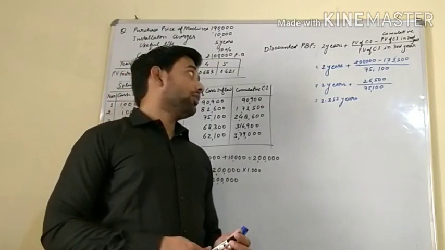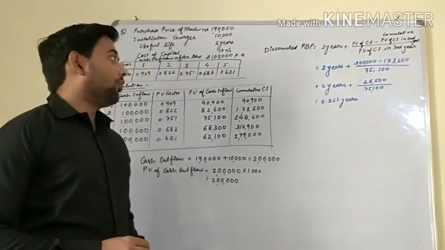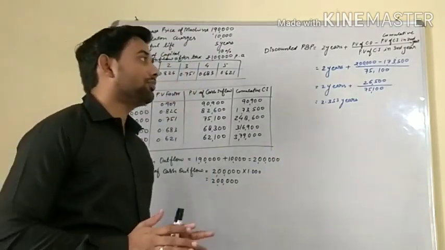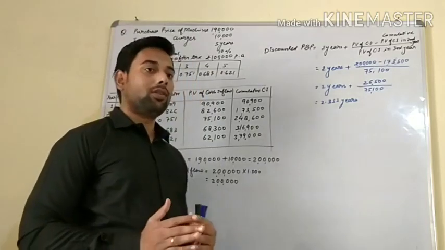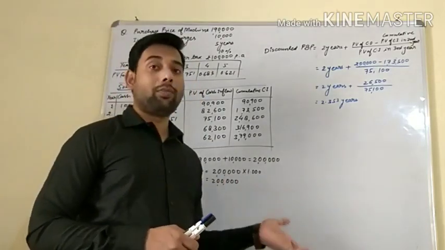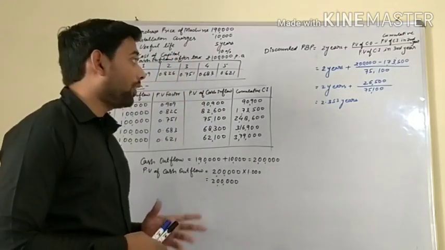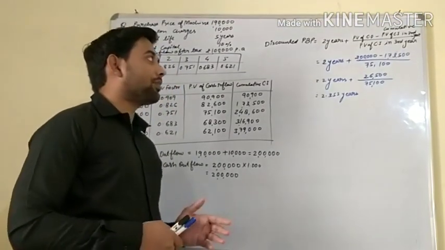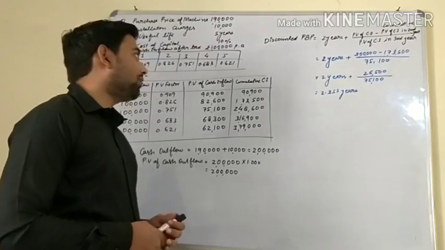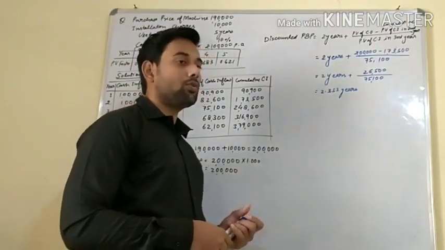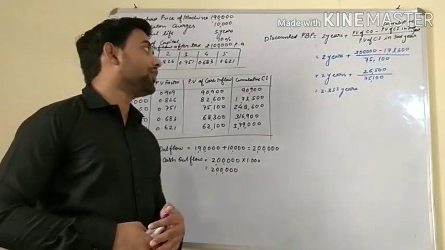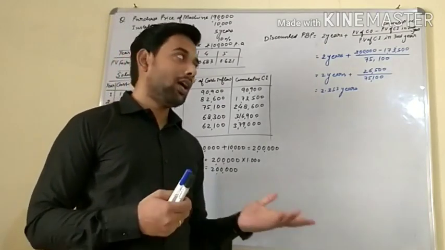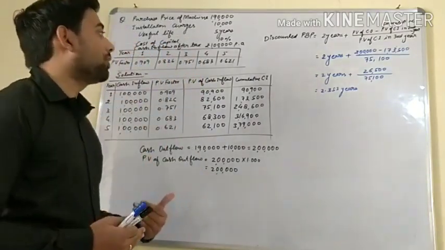Now a question comes to our mind: what is the accept and reject rule for discounted payback period? This is the same as in payback period, as we have seen in case of independent project. If payback period is equal to or less than the minimum acceptable payback period, the project is accepted, otherwise rejected. In case of mutually exclusive projects, we rank them, then see which project has the least payback period, and that is accepted. That is totally the same in discounted payback period.